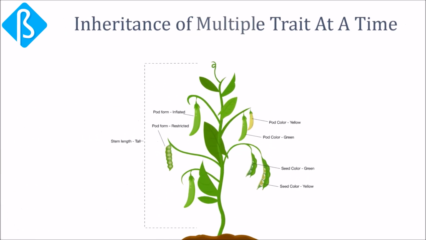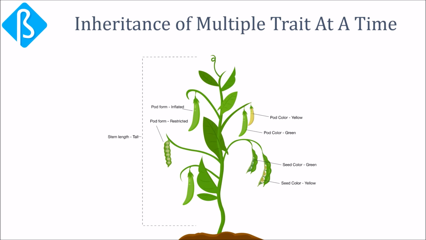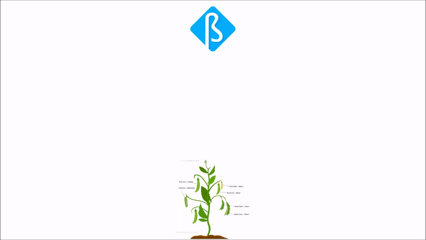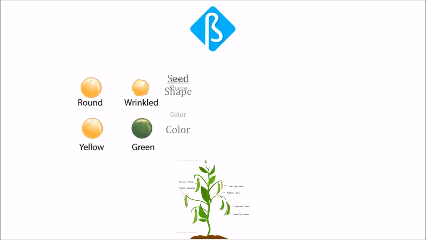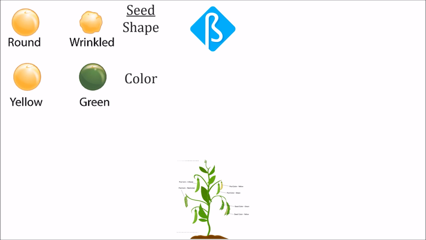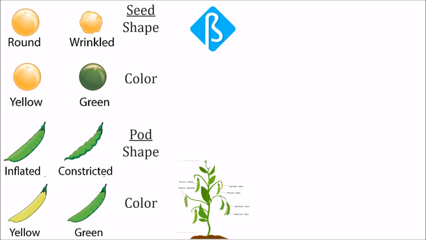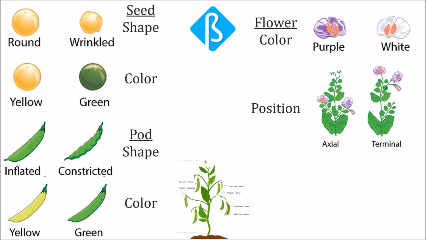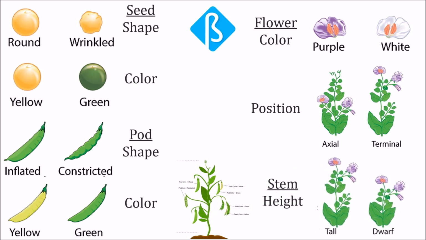Other biologists had also attempted to follow the inheritance of many traits simultaneously, but because the results of such experiments were complex, they were unable to discover any fundamental principles about heredity. Well, Mendel had his own different plan for the experiment, where he focused on contrasting differences between the plants. For instance, round versus wrinkled seeds, yellow versus green seeds, inflated versus constricted pods, yellow versus green colored pods, purple versus white flowers, axial versus terminal position flowers, as well as tall versus dwarf plants.